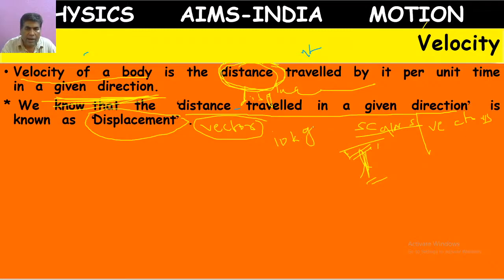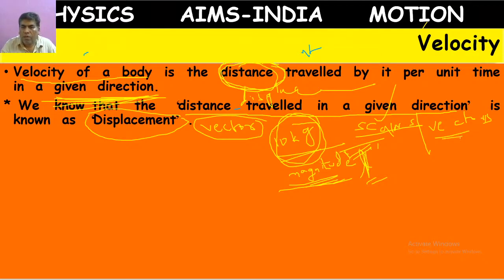It has only a value, which in physics is called magnitude. So scalars like time and mass have only magnitude, no direction.